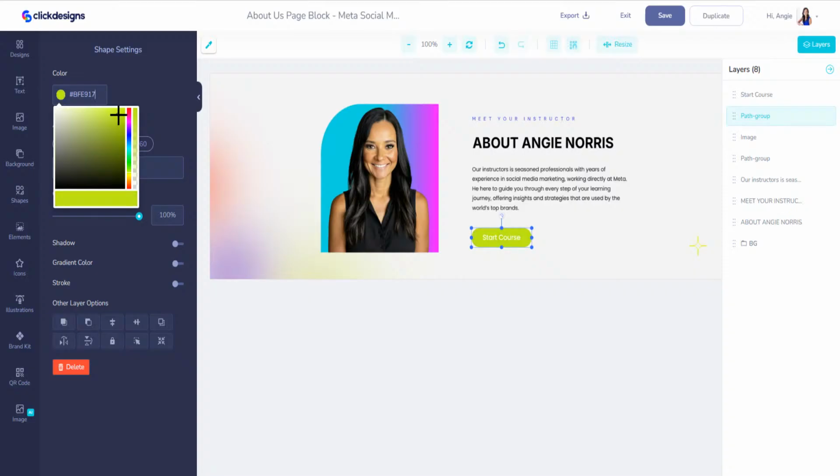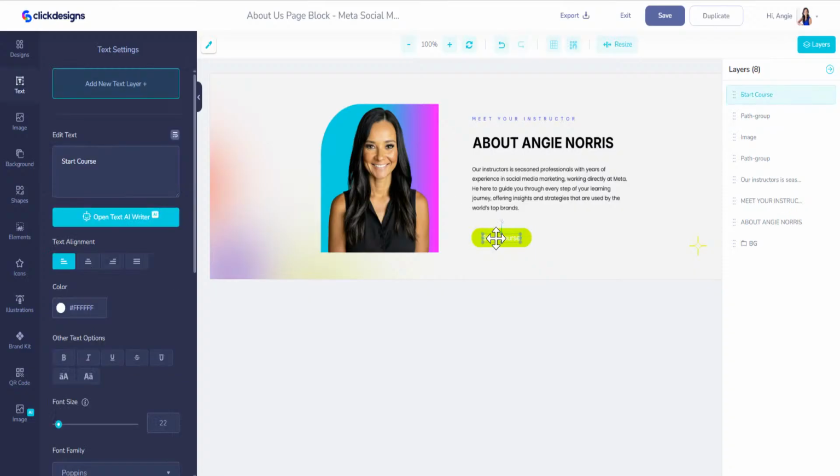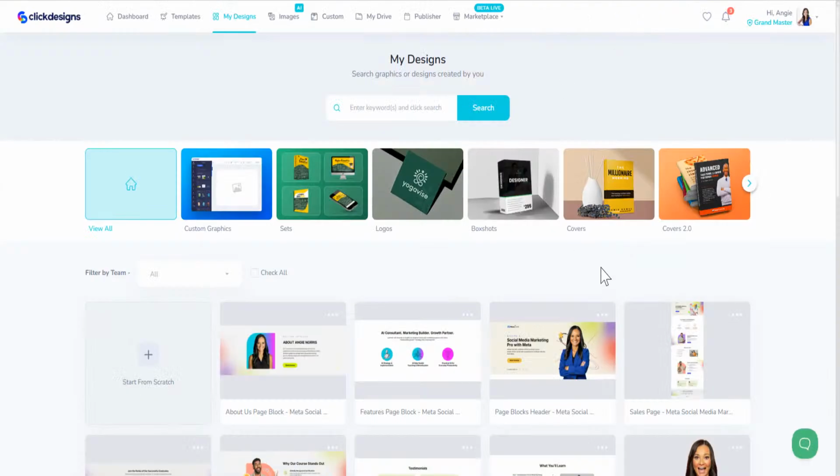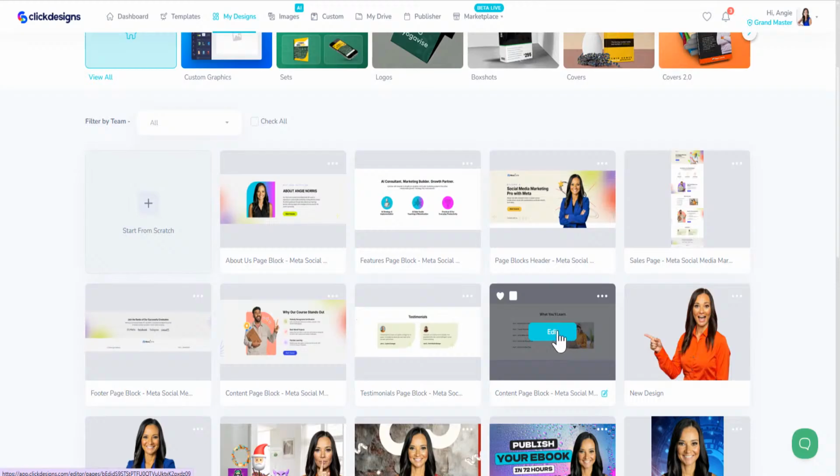I would go back and match the colors. I would actually make a whole style guide, but for the purpose of time, I'm just going to make it a yellow. Okay, there we go. And let's bold that. Perfect. Save. Exit. Okay, now let's go to the next one, which would show you what things that I would do.